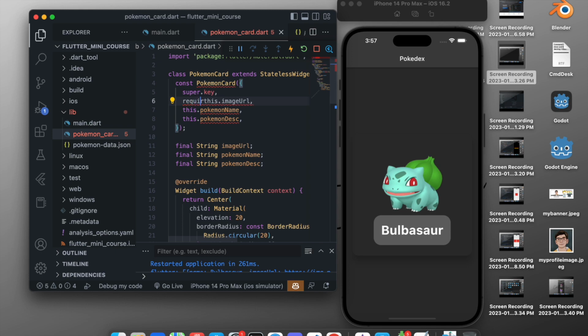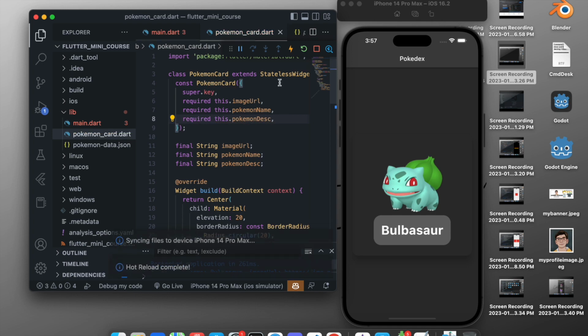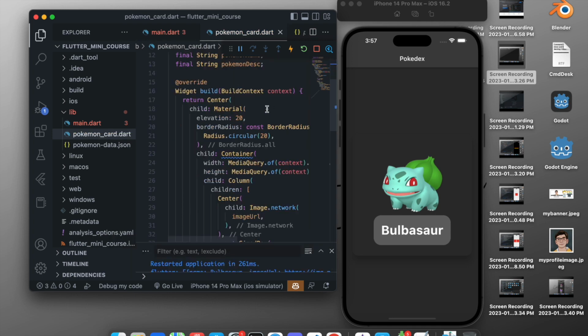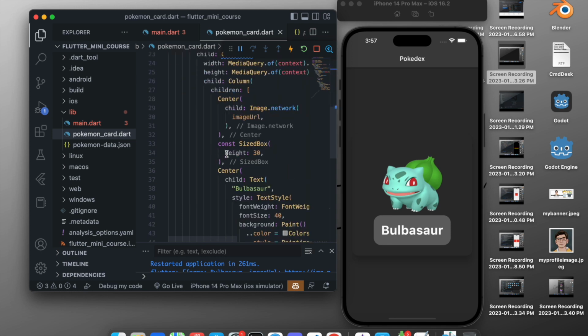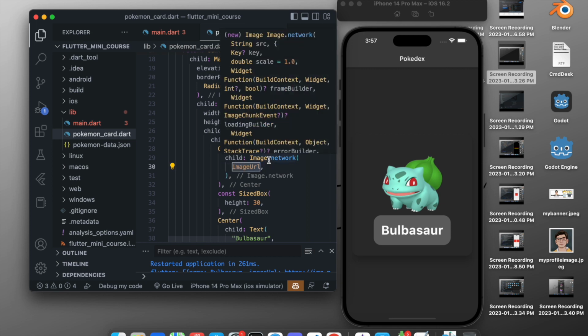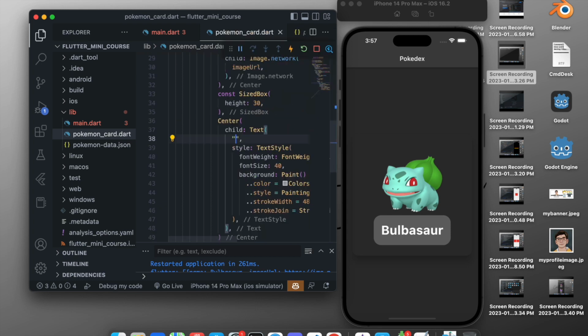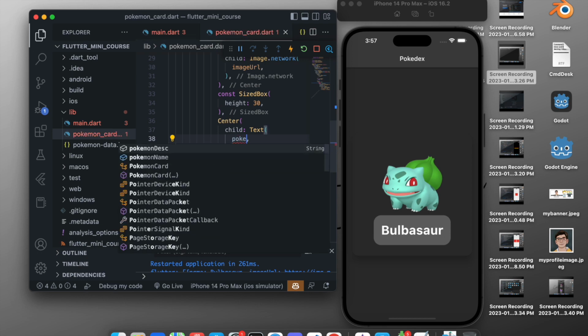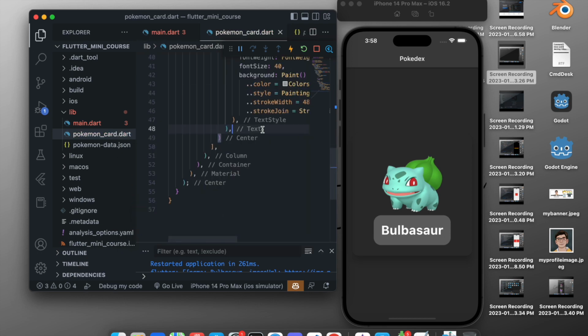So it should be required, because it is necessary to pass this, else it will give an error. So required, and everything is required right here. If you don't add this, it will give an error. So we add a required beside all of this so it doesn't give an error. And after the image URL, instead of pasting it right here, I added the image URL variable instead. And then instead of the Bulbasaur text, we will just add Pokemon name right here. And okay, that's it for now.